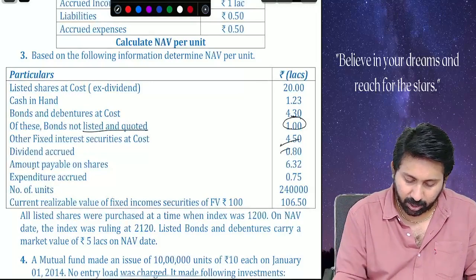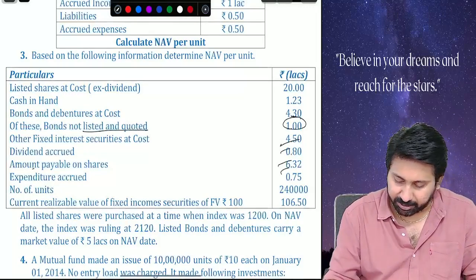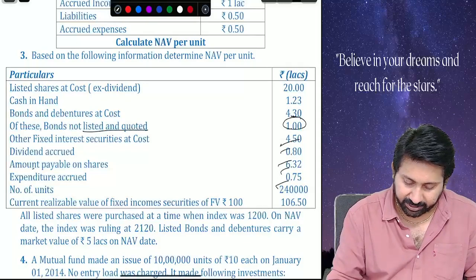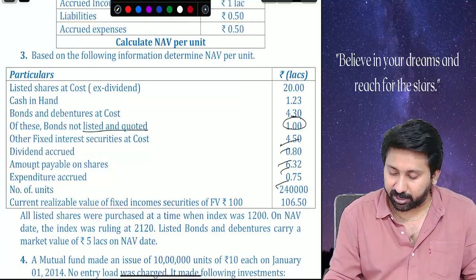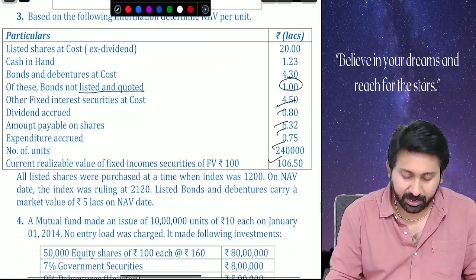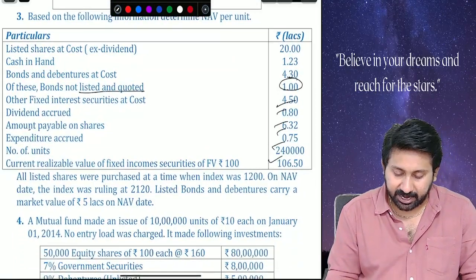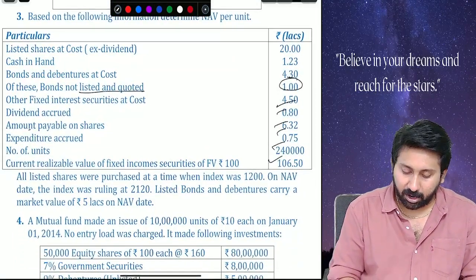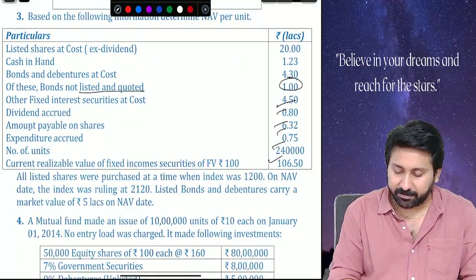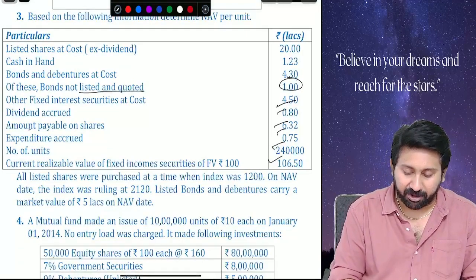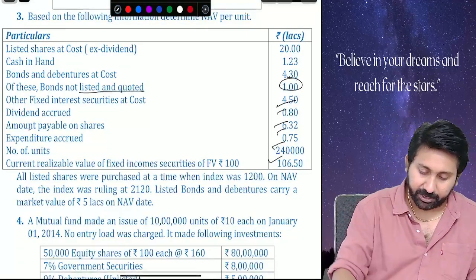Dividend accrued, amount payable on shares, expenditure accrued, number of units, current realizable value of fixed income securities of face value 100 is 106.5. All listed shares were purchased at the time when the index was 1200. On NAV date, the index was ruling at 2120. Listed bonds and debentures carry a market value of 5 lakhs on NAV date. Read the question properly.